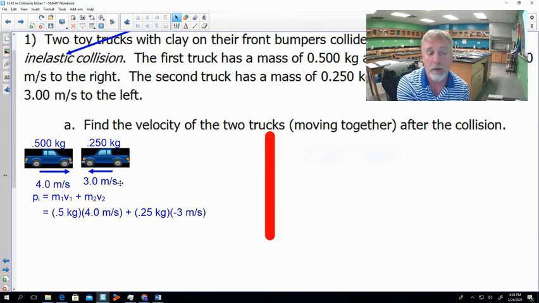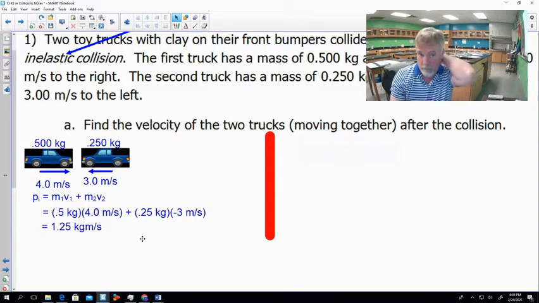Again, the direction of the momentum is the same as the direction of the velocity. So we go ahead and we finish our calculation and we figure out that our initial momentum here is 1.25 kilogram meters per second. Now this is important because in our problem, it doesn't tell us which direction the trucks are moving after the collision. All it tells us is that they're stuck together.